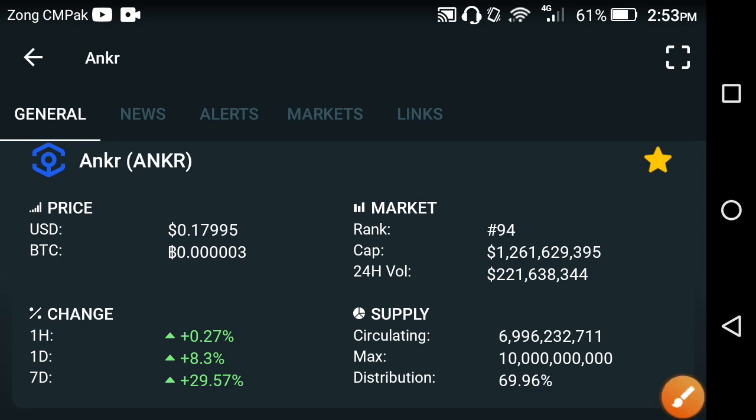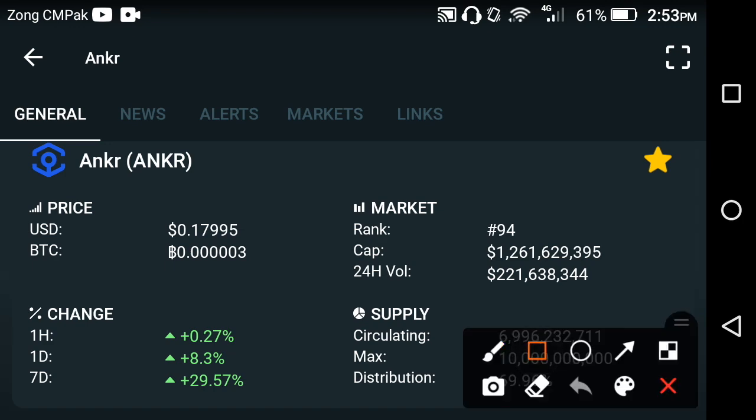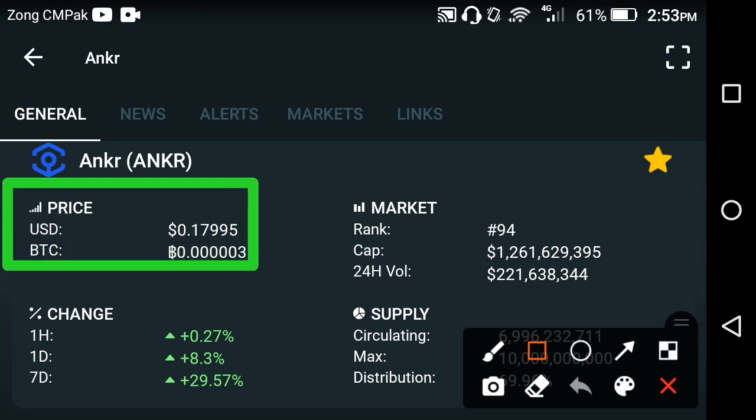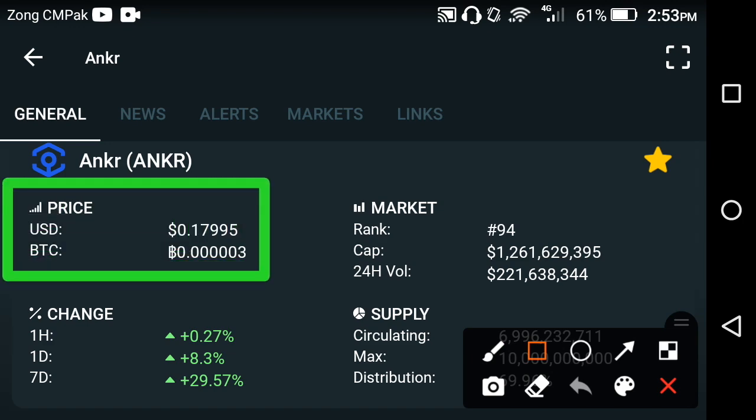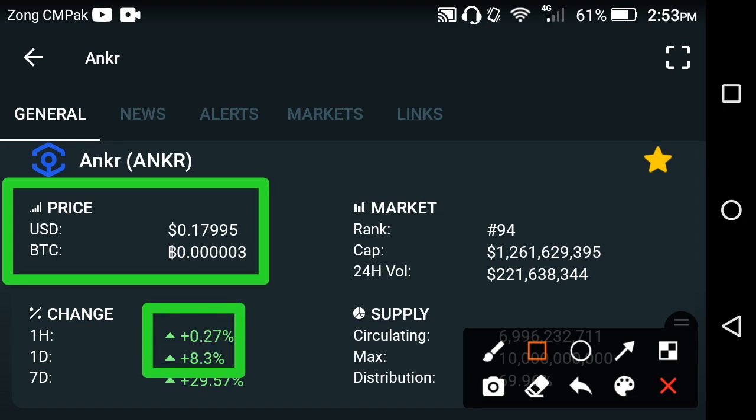Now if we talk about the current price of Ankr network, as you can see, 0.17995 USD is the current price of Ankr coin, friends. And if we talk about the price change, the last 1 hour change is positive, the last 1 day change is positive, the last 1 week change is positive, friends. The whole change in the Ankr network is positive. That means that the entry of the Ankr network into the new month is positive, friends.